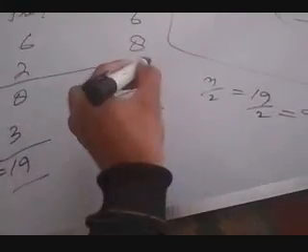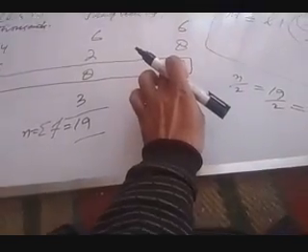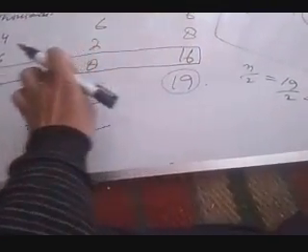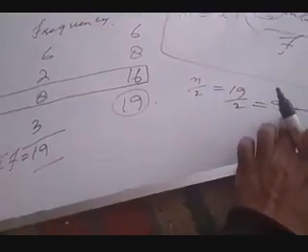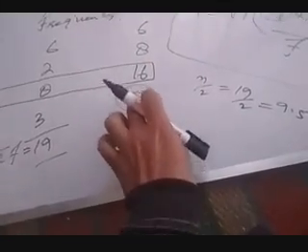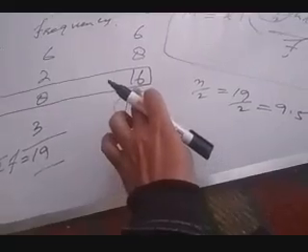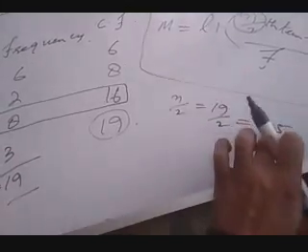So underline the class interval corresponding to this cumulative frequency in which 9.5 lies, and you have to see the minimum value. Otherwise 9.5 also lies in 19, but you have to find the minimum value in which the value of n by 2 lies.